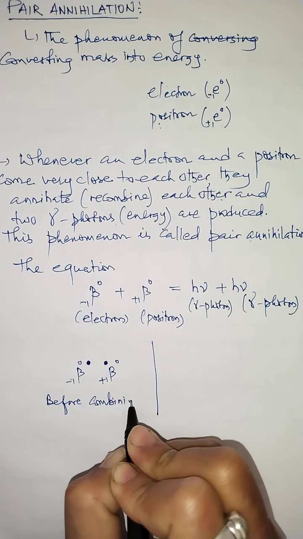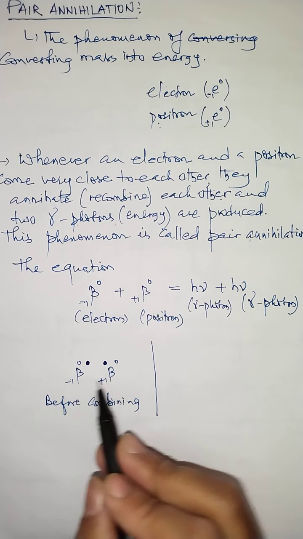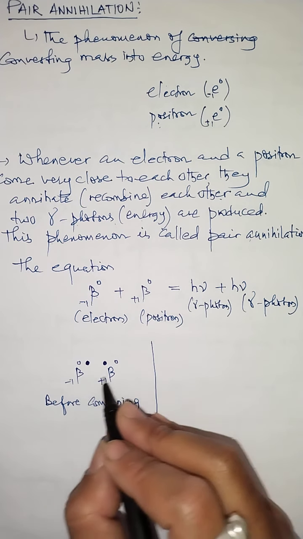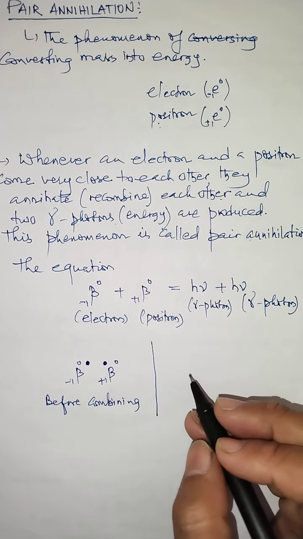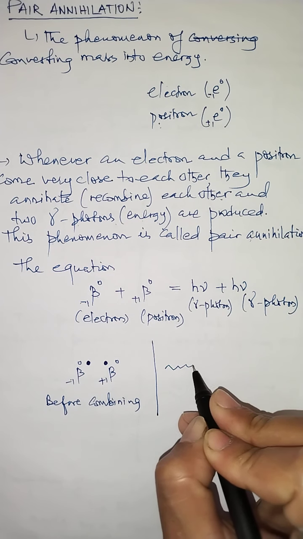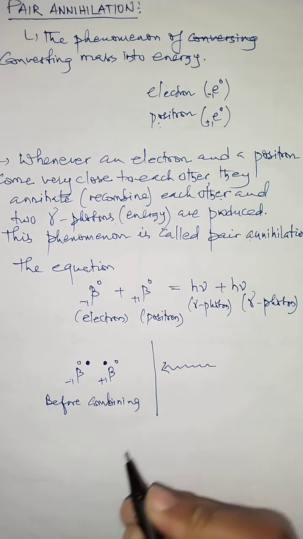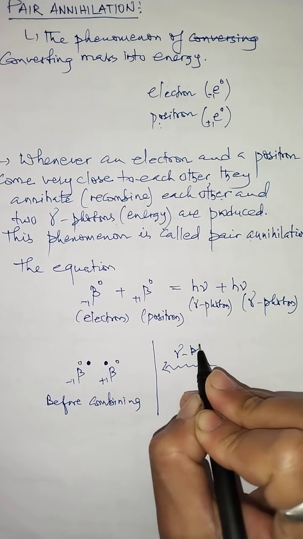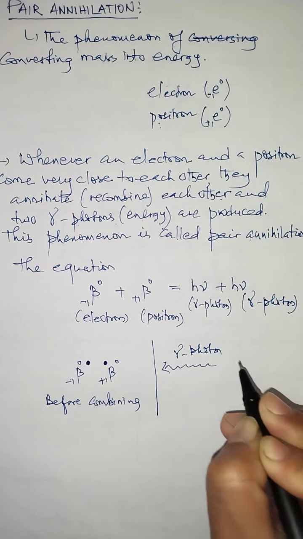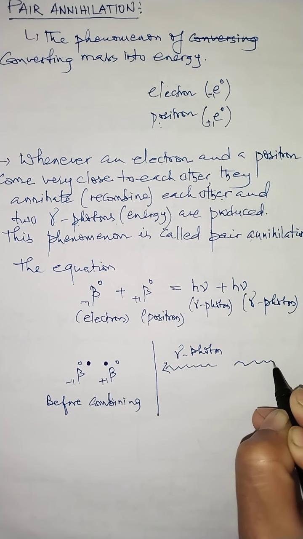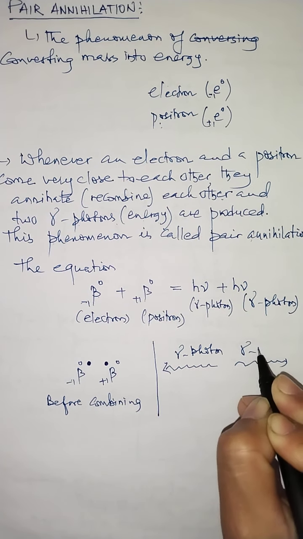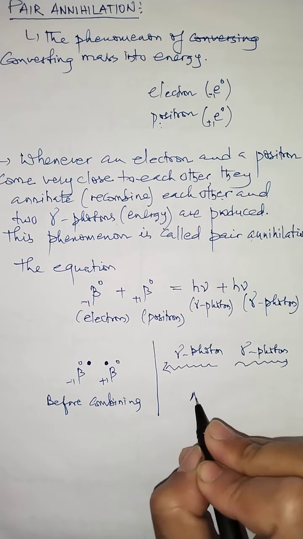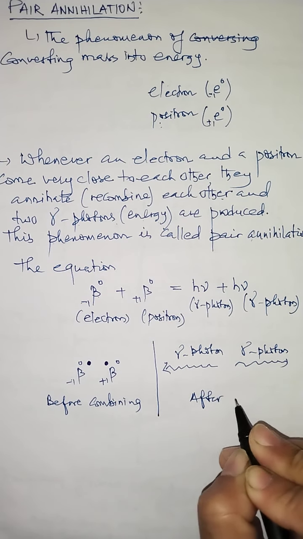Before combining, if the electron and positron come very close to each other, then after combining they lead to the production of gamma photons. So two gamma photons will be produced, one gamma photon and another gamma photon also. This is the case after combining.